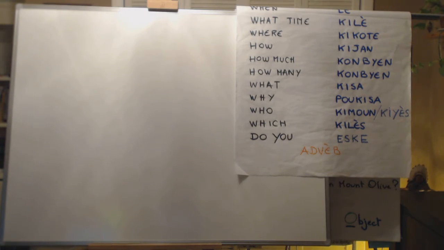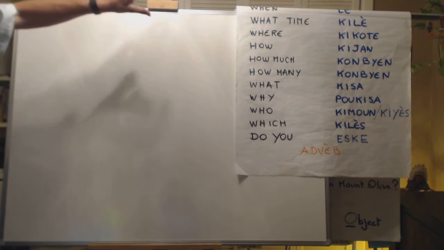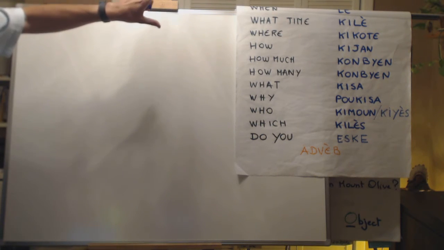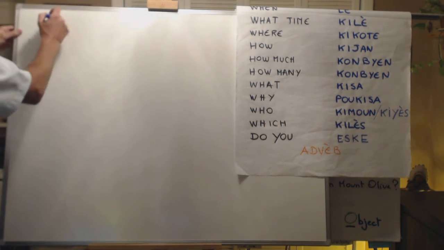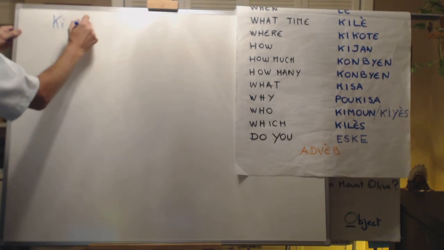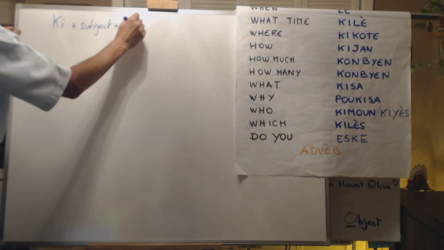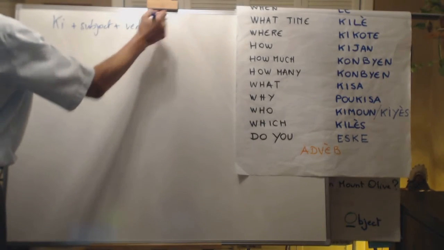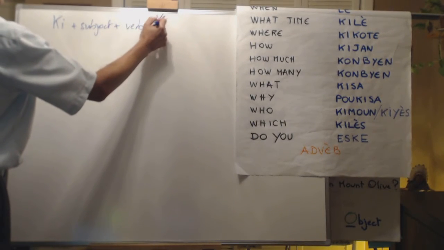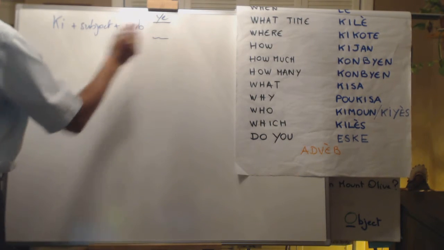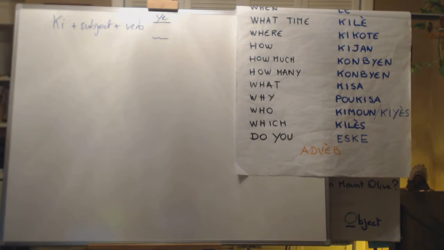Most of the time, it starts with a key and it ends with the verb. So we have key plus subject and then the verb. It can be ye, to be, but at the end that would be ye, or another verb. So let's take an example real quick.